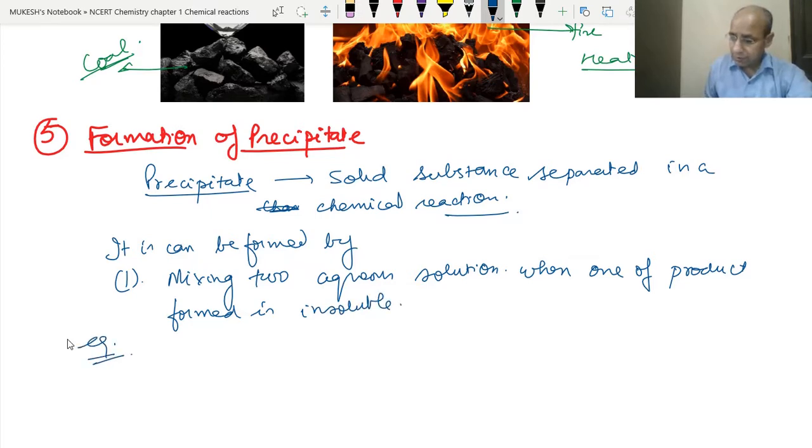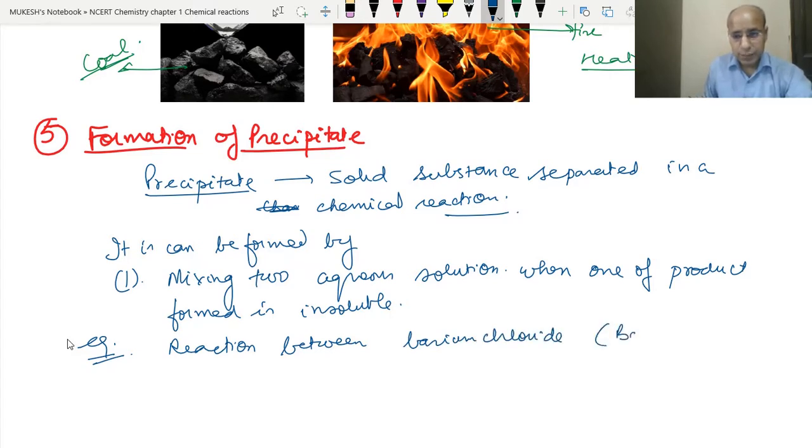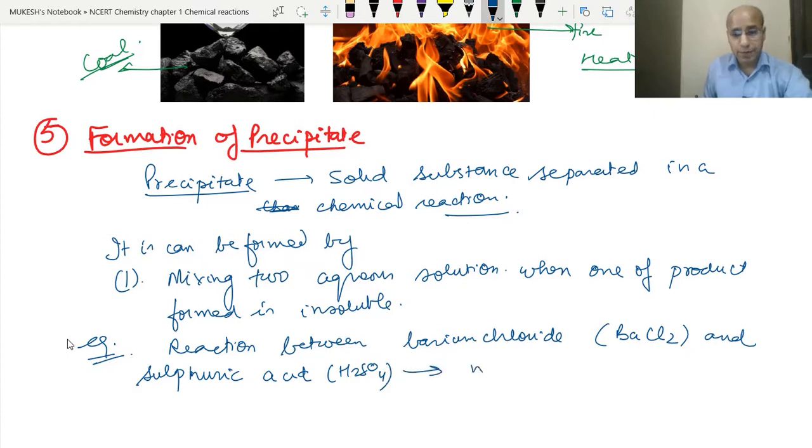See, for this example, when we add the reaction between barium chloride, means BaCl2, and sulfuric acid, which is H2SO4. Okay, so what happens, so a white precipitate of barium sulfate is formed. क्या होगा यहाँ पर, white precipitate हमारा barium sulfate का यहाँ पर बन रहा है. Okay,